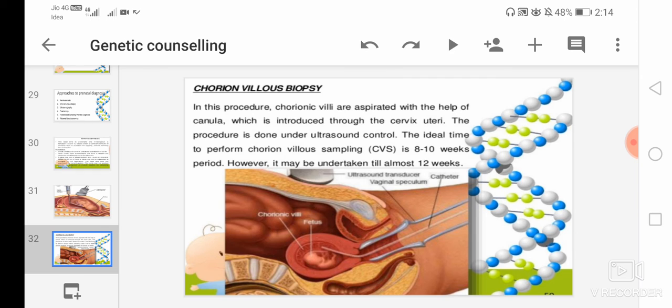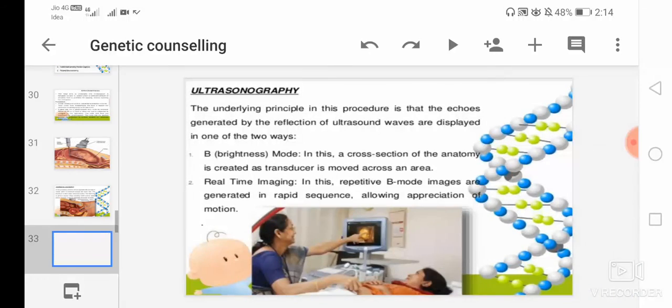So here you can see in the picture that chorionic villi are aspirated with the help of a cannula, which is introduced through the cervix, and it is performed in 8 to 10 weeks of the period, and can also be taken up to 12 weeks. So that is known as Chorionic Villus biopsy.